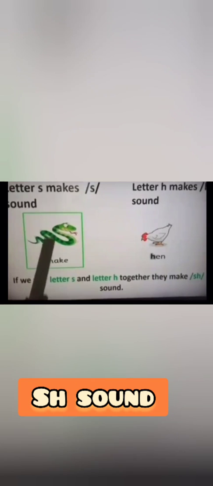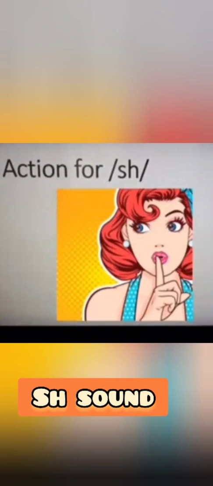S and H together makes sh. What is the sound of SH? Sh. The sound of SH is sh. The action is sh, keeping pointed finger on the lips.